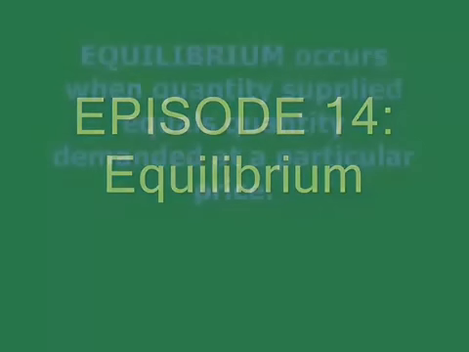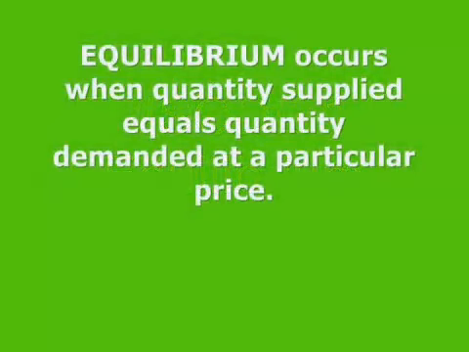Equilibrium occurs where quantity supplied equals quantity demanded. What does it mean? Basically, your market price will be stable. That is, it won't tend to change when you reach the point at which willingness to buy coincides with willingness to sell in the market.